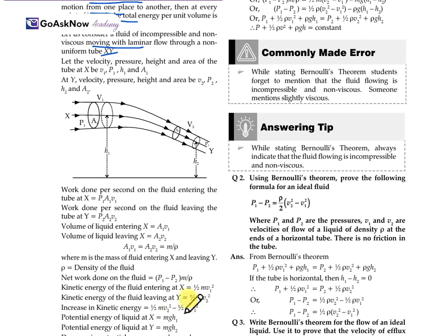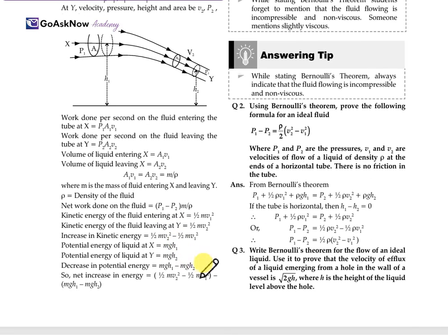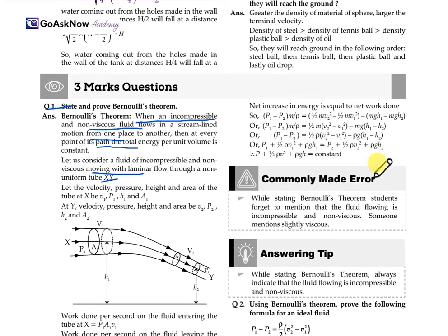half m v2 square. Increase in kinetic energy is half m (v2 square minus v1 square). Potential energy will be m g h1 and m g h2, and the decrease will be equal to m g h1 minus m g h2. So the net increase in energy will be (P1 - P2) m upon rho is equal to half m v2 square minus half m v1 square minus (m g h1 - m g h2). So (P1 - P2) m upon rho is equal to half m. We just keep the m outside, then (v2 square minus v1 square), m g common, (h1 minus h2).